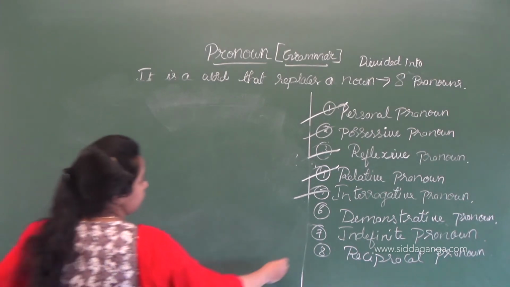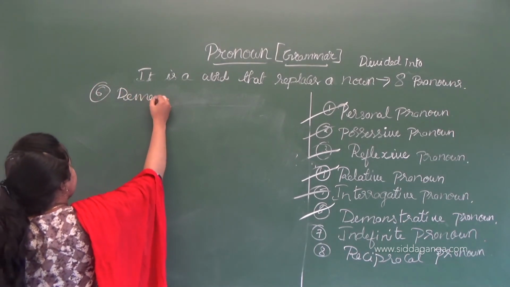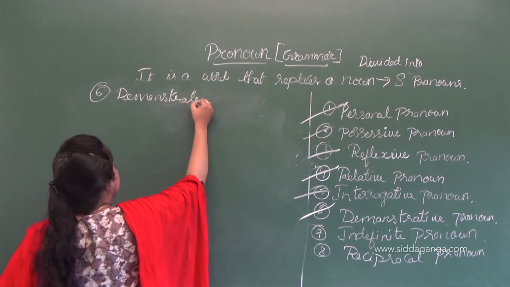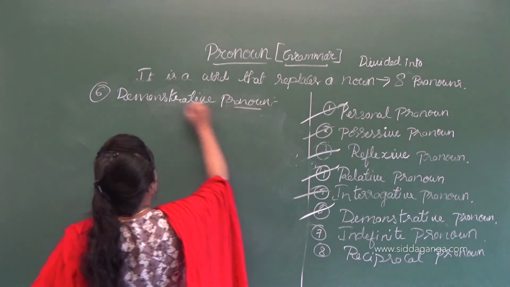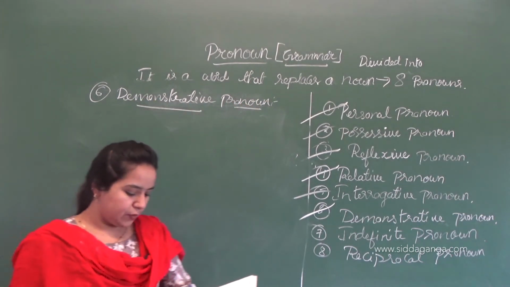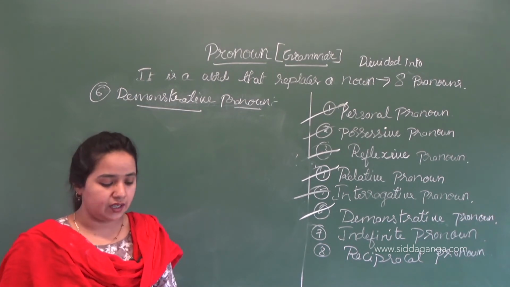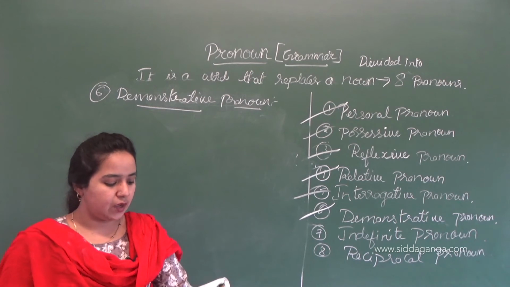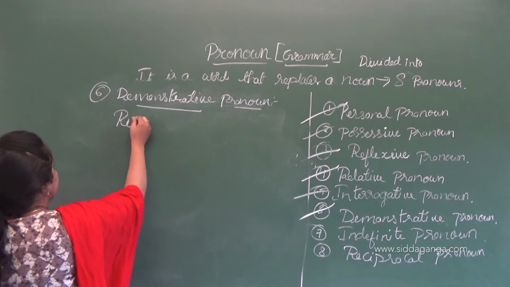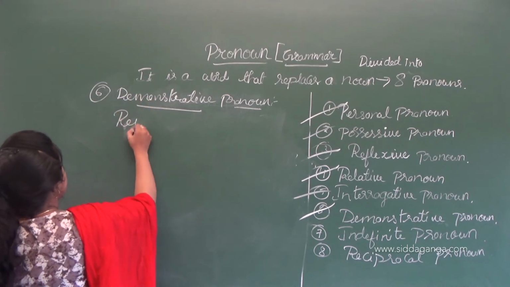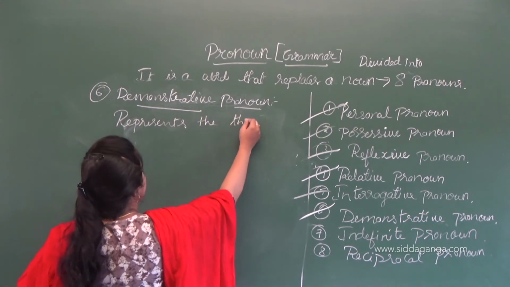Next is the demonstrative pronoun, the sixth one. A demonstrative pronoun is used to represent a thing or things, classified depending upon the distance or time.